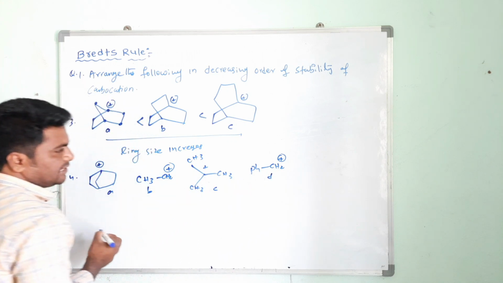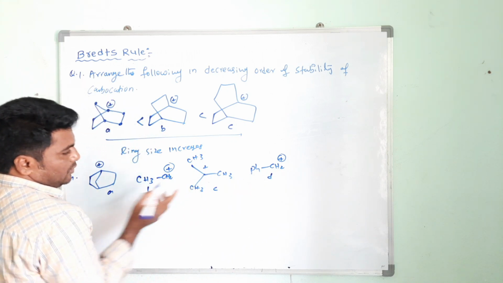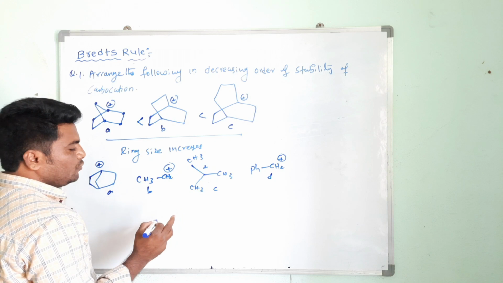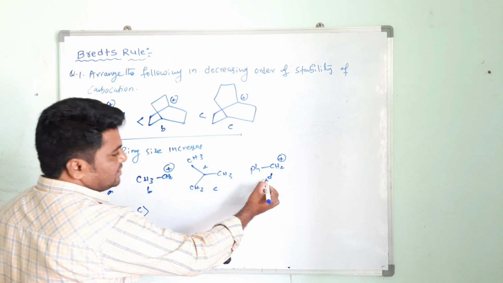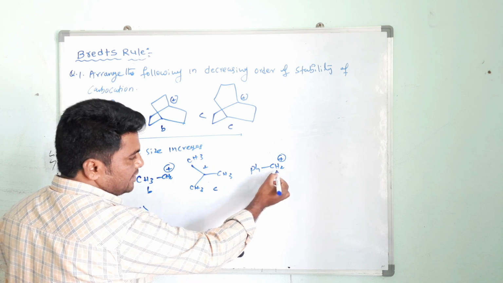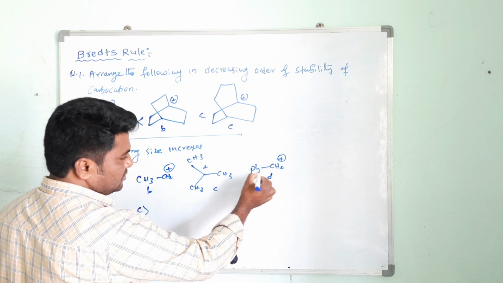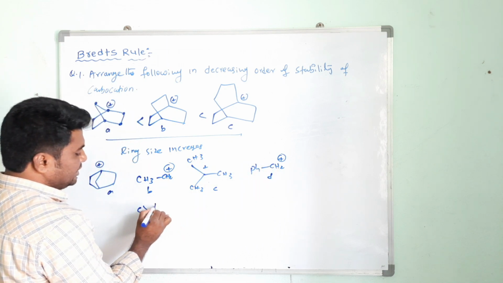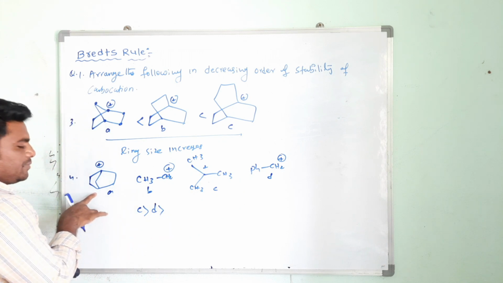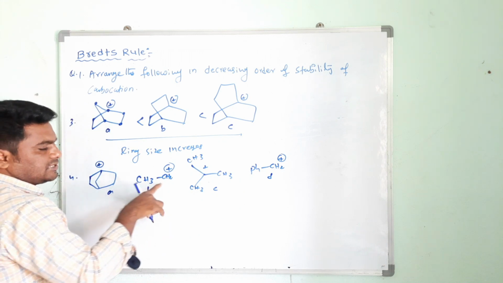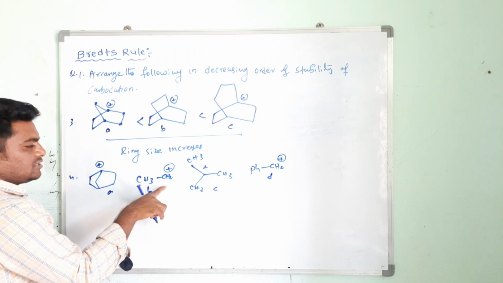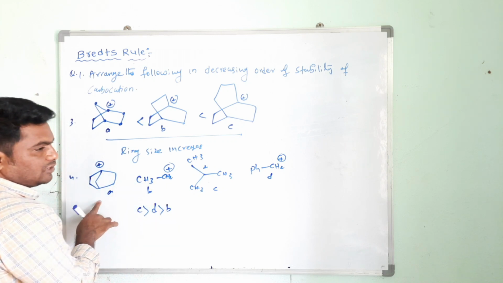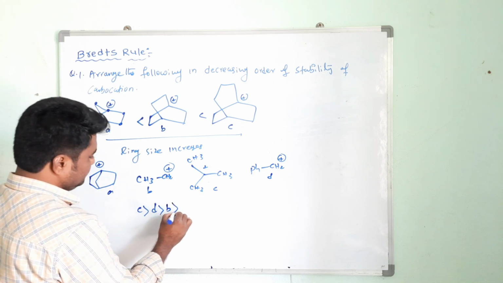This is called direct inductive effect and hyperconjugation. So who will be more stable? Tertiary carbocation is more stable. Then after that, benzyl carbocation, because benzene stabilizes this carbocation by resonance. Okay, then you will get the D. See, this is a bridgehead carbocation, highly unstable. This is a methyl carbocation. So even though this is primary and that is tertiary, this is more stable. Why? 120 degrees is not possible.